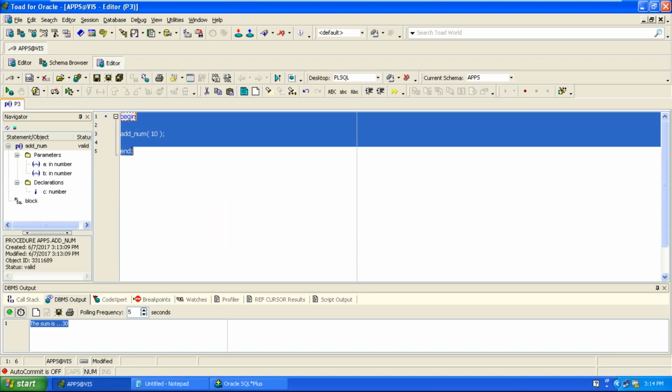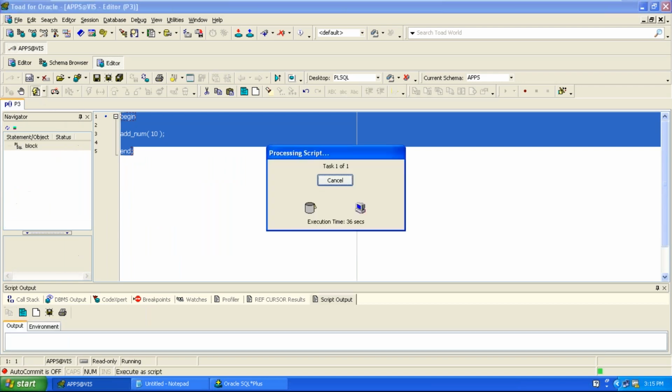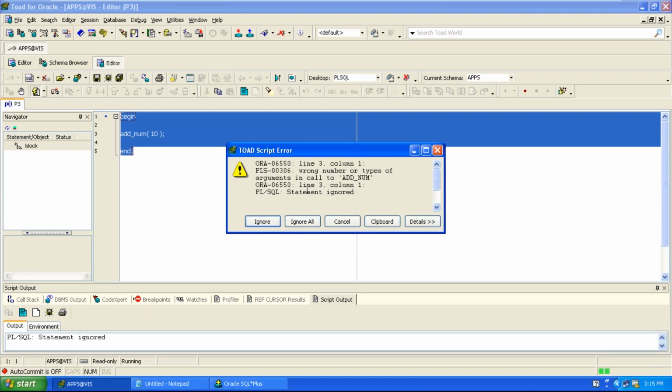Please look at the output. Please read the message, Jamal. Wrong number or type of arguments. How many arguments do you need to pass? 2 arguments. But how many arguments are you passing? 10, only 1 argument. So this kind of result you'll get.